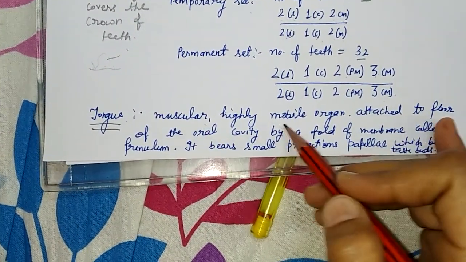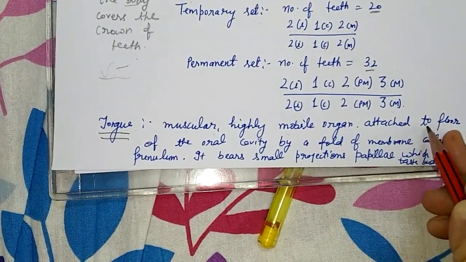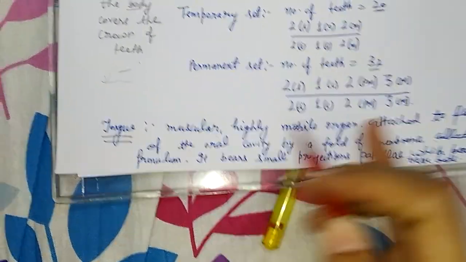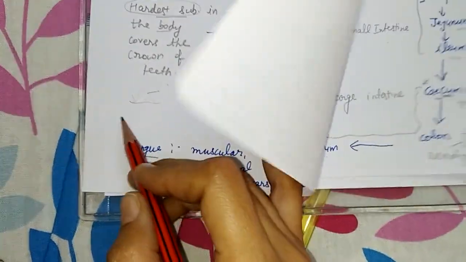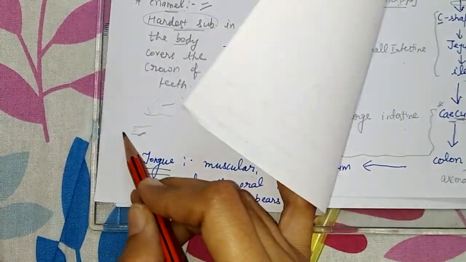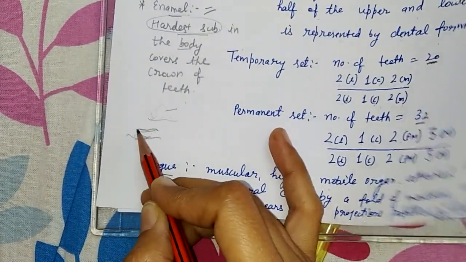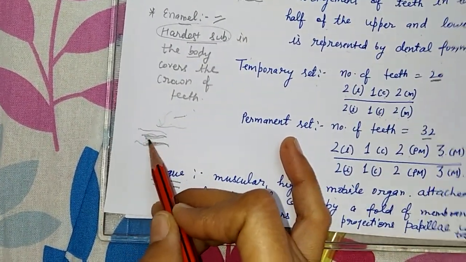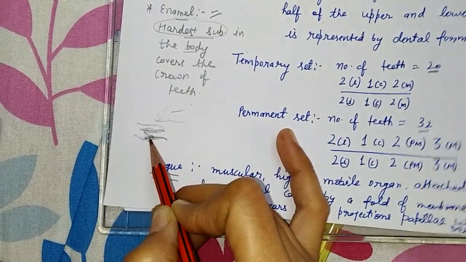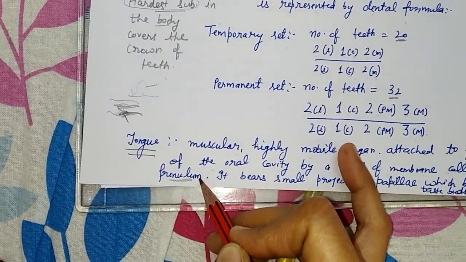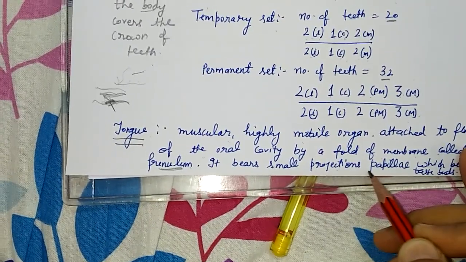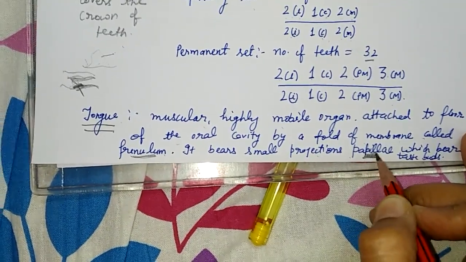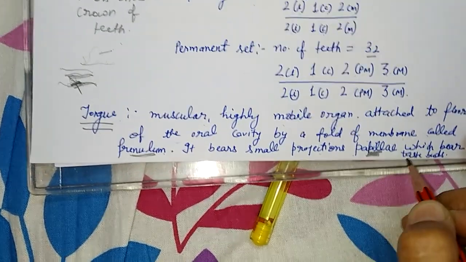The tongue is a muscular, highly mobile organ attached to the floor of the oral cavity by a fold of membrane called the frenulum. This is your mouth, and this is the tongue, attached at the bottom to the cavity and free at the front. It bears small projections on top, called papillae, and papillae bear taste buds.